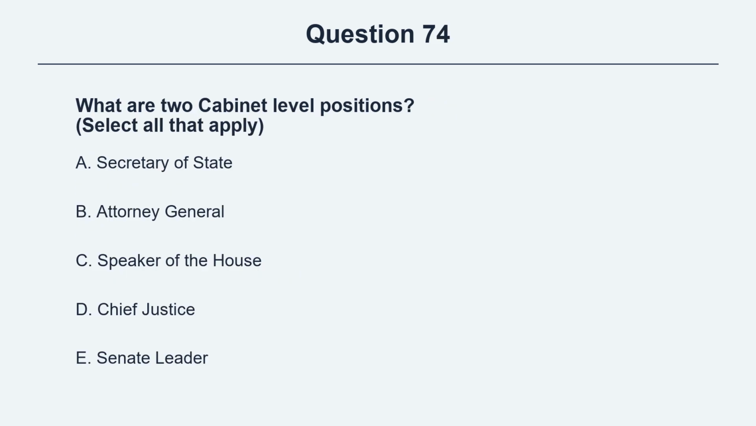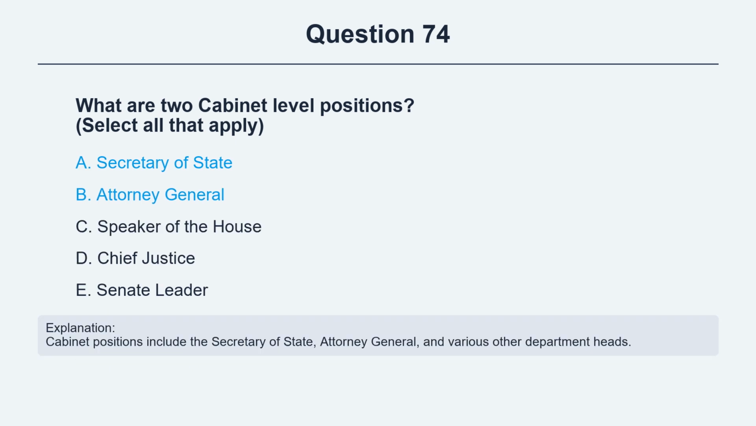Question 74. What are 2 cabinet-level positions? Option A, Secretary of State. Option B, Attorney General. Option C, Speaker of the House. Option D, Chief Justice. Option E, Senate Leader. The correct answers are options A and B. Explanation. Cabinet positions include the Secretary of State, Attorney General, and various other department heads.